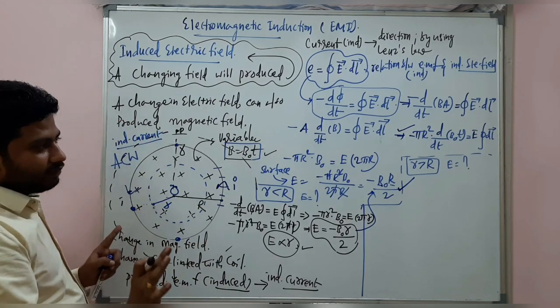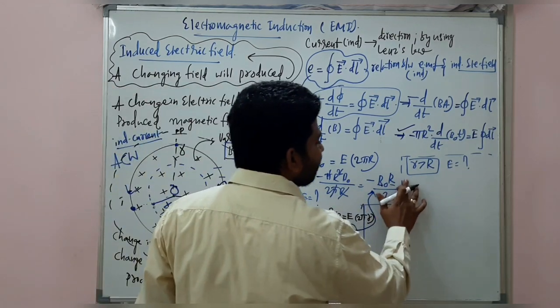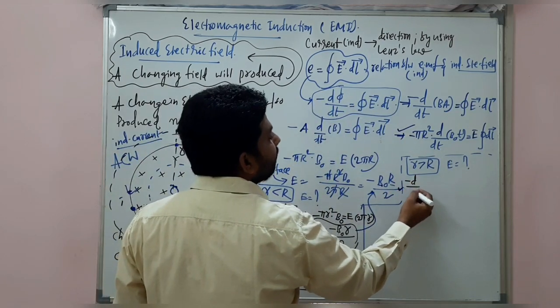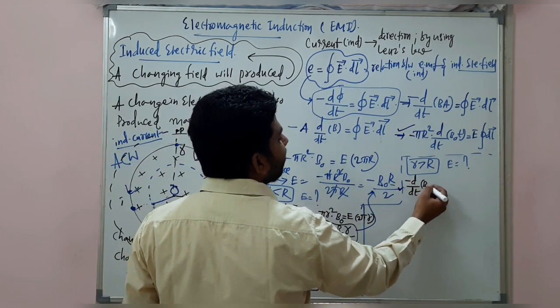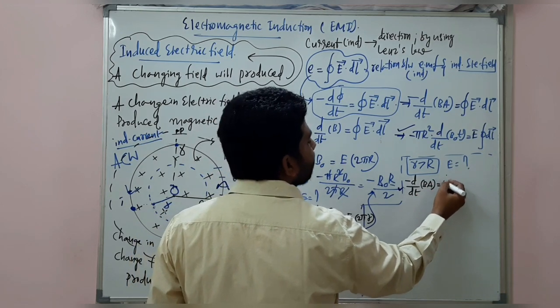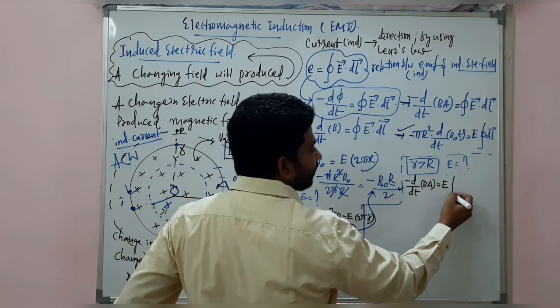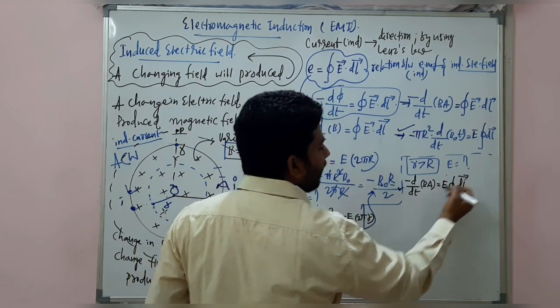Whatever it may be, let us apply this formula in this case. Minus d by dt of BA, which is equal to E, which will come out as the electric field is constant here, surface integral dl bar.